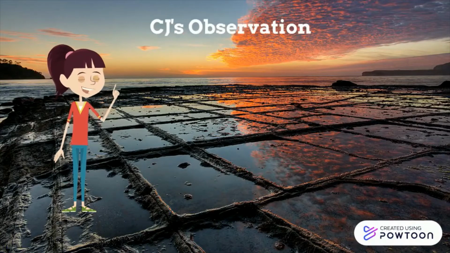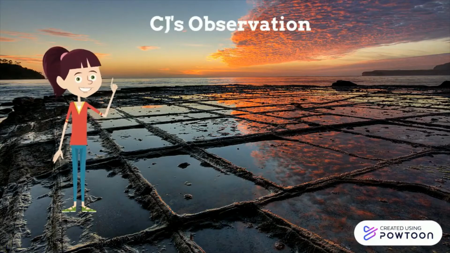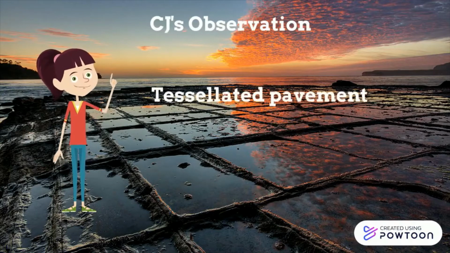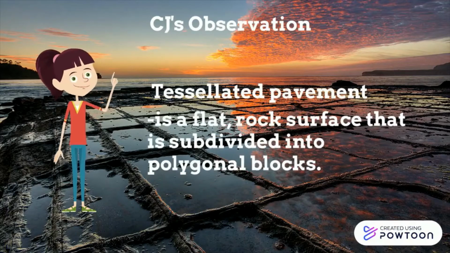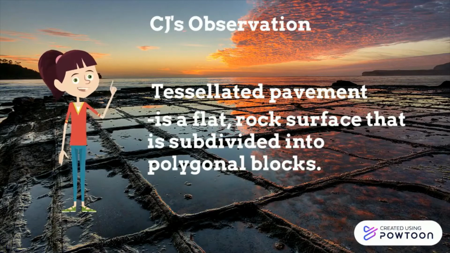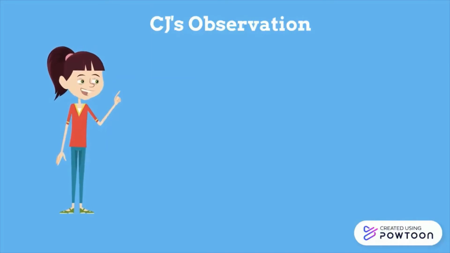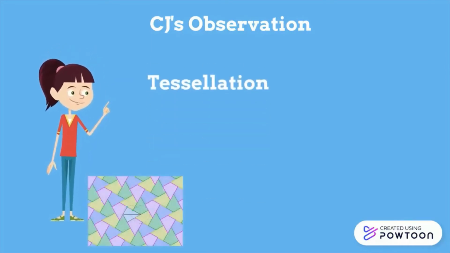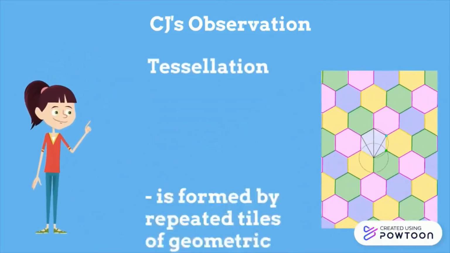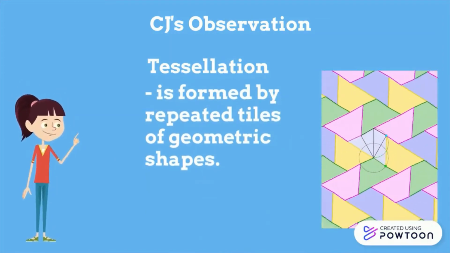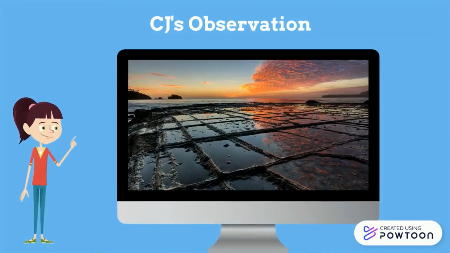Lastly, CJ observed an extremely rare natural phenomenon. That is a tessellated pavement. A tessellated pavement is a flat, rock surface that is subdivided into polygonal blocks. As suggested by the name of this natural event, CJ noticed a tessellation. A tessellation is formed by repeated tiles of geometric shapes. This image of the most well-known tessellated pavement, found at Loufra, Eaglehawk Neck on the Tasman Peninsula of Tasmania, is pretty self-explanatory.